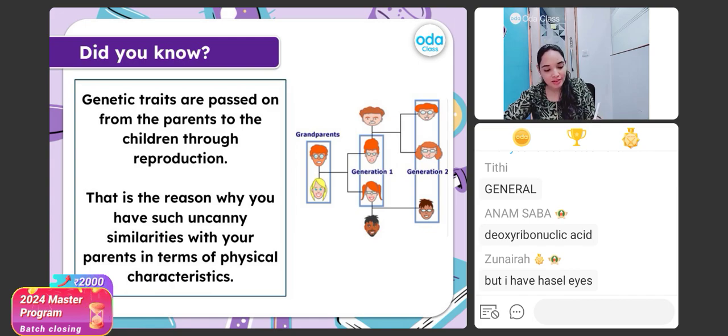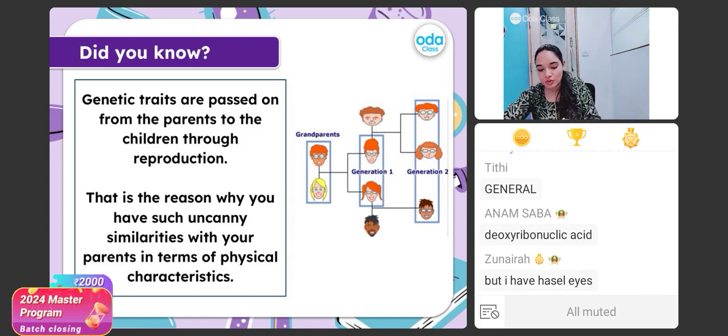And remember one thing, students. Genetic traits are passed on from parents to children through reproduction. Okay, through reproduction. That is why we have so many similarities between the parents as well as the children.